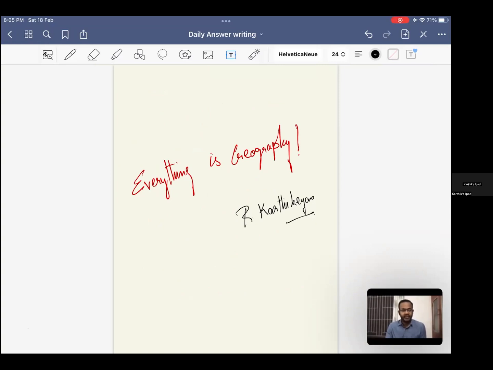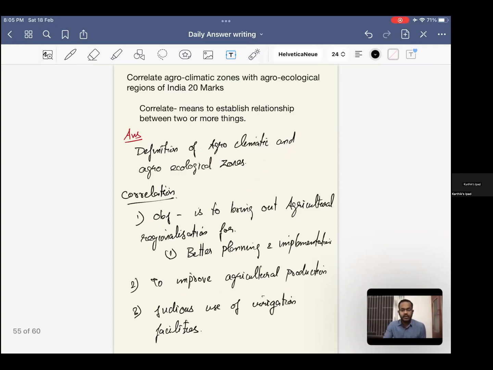Good evening. So for today's discussion, the syllabus topic will be Dryland Agriculture, Apiculture, Poultry, Sericulture, Agricultural Regionalization, Agro-climatic zones and Agro-ecological zones. We have two questions. Question number one, correlate agro-climatic zones with agro-ecological regions.